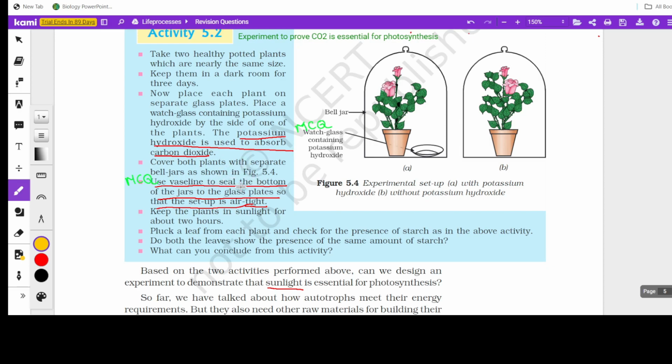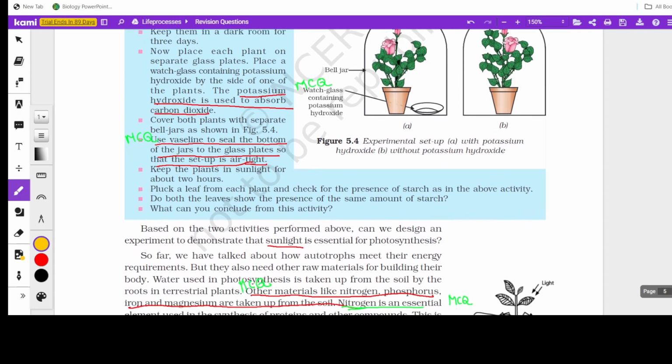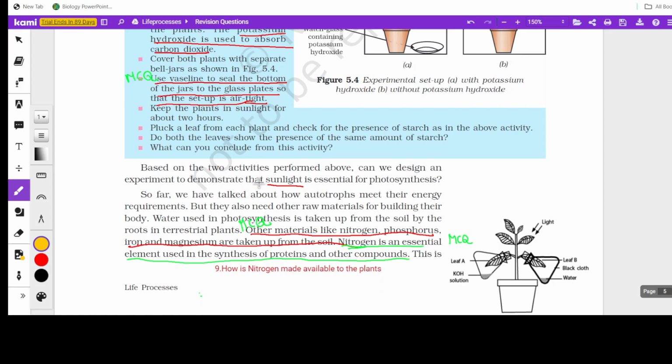Use of Vaseline to seal the bottom of the jar. Why do we use Vaseline? To keep the setup airtight, because we are looking for the action of carbon dioxide, so no entry or exit of air must happen. So to keep it airtight, we use Vaseline to seal. Now here they haven't mentioned an experiment that demonstrates sunlight is essential for photosynthesis. It's so simple, you might have already learned it, like covering a part of a leaf with black paper and conducting the same kind of experiment, so that we stop the availability of sunlight only to that restricted area covered with the black paper, and then continue with the starch test.